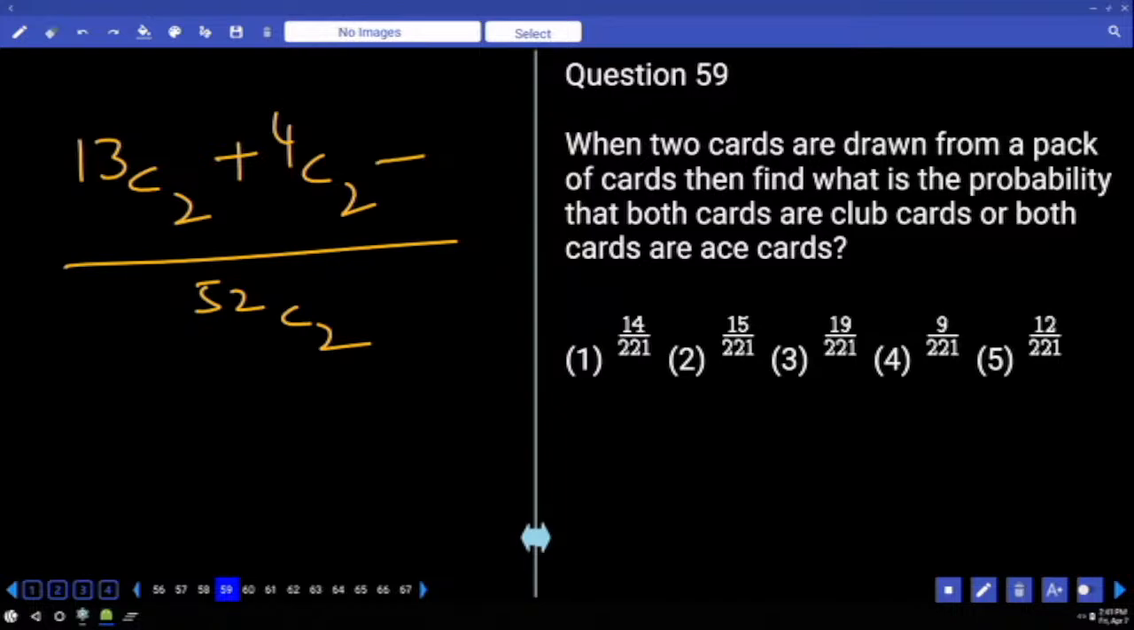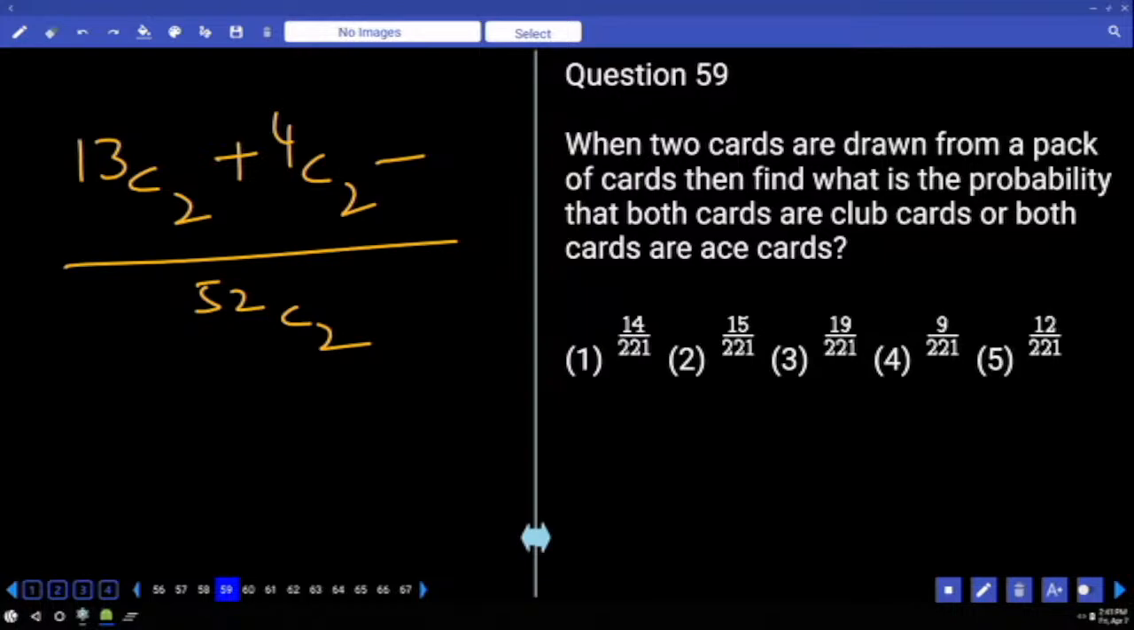How many club cards will be there? 13. Among those 13, how many ace cards will be there? Akka, club cards lo ace ఎన్ని ఉంటాయి? అప్పుడప్పుడు ఆడుతూ ఉంటే మంచిగా ఉపయోగపడతా ఉంటాయి. 13 club cards are there. Among those 13 club cards, there will be only one ace card.